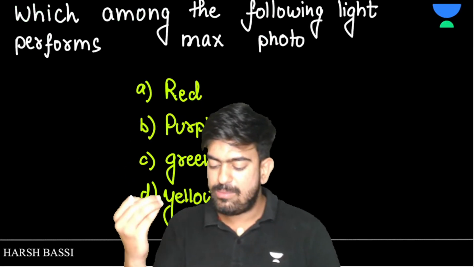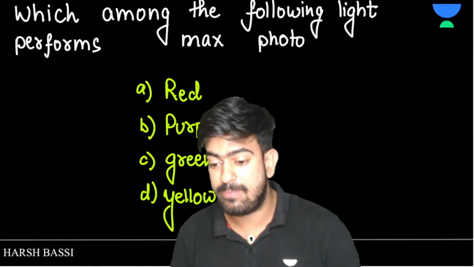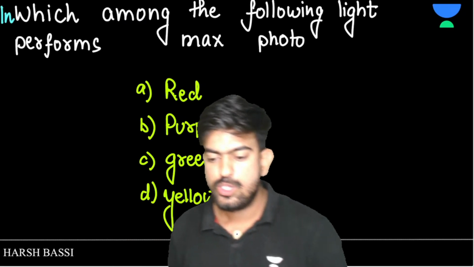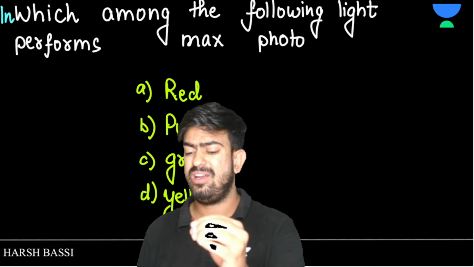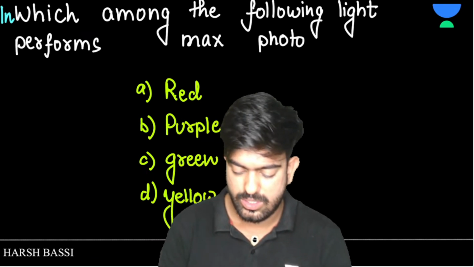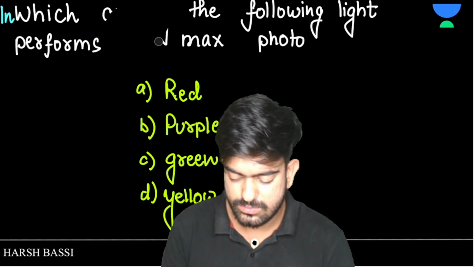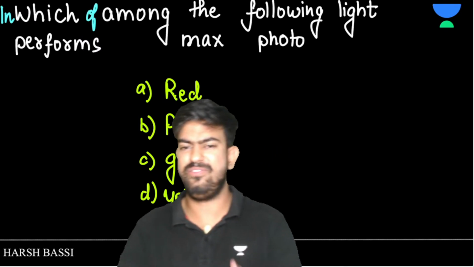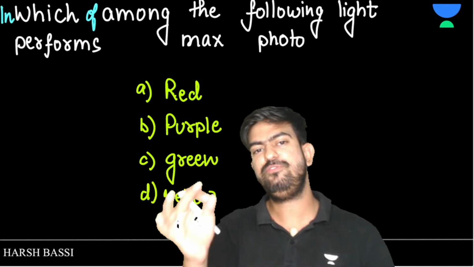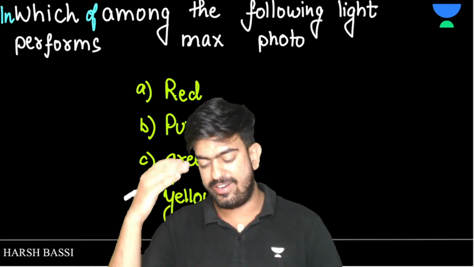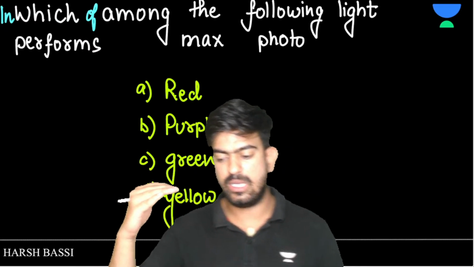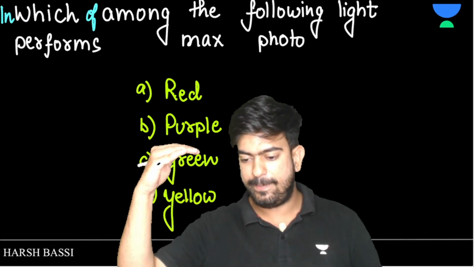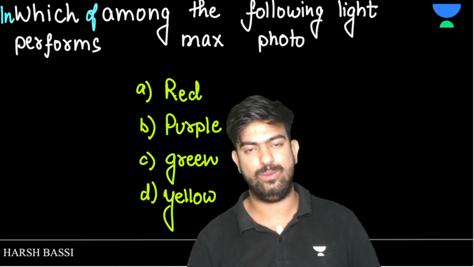Now, which among the following light performs maximum photosynthesis? There is a little grammatical mistake here. So, in which of the following does maximum photosynthesis occur? Understand the question. We have red light, purple light, green light, or yellow light.